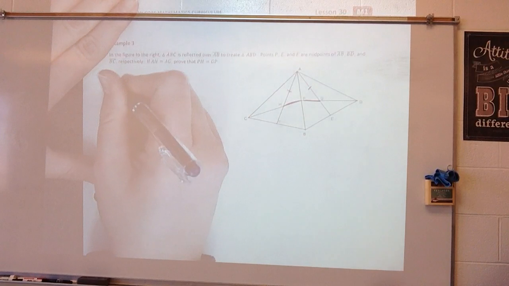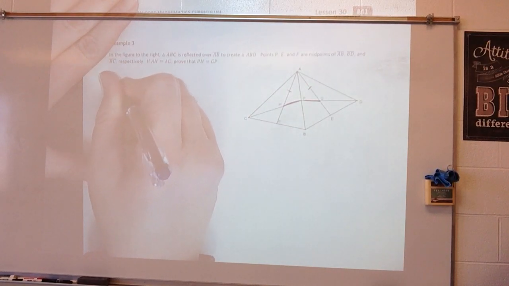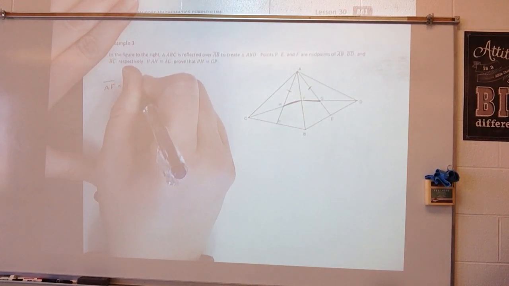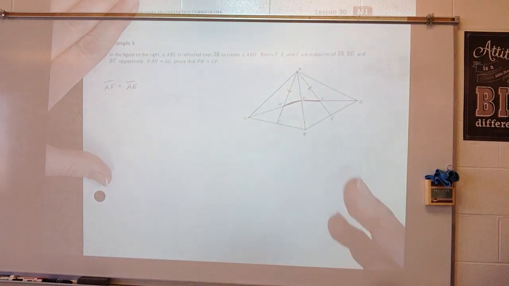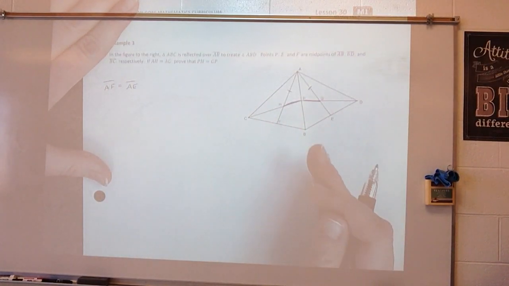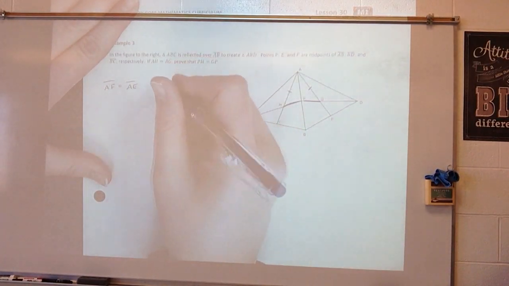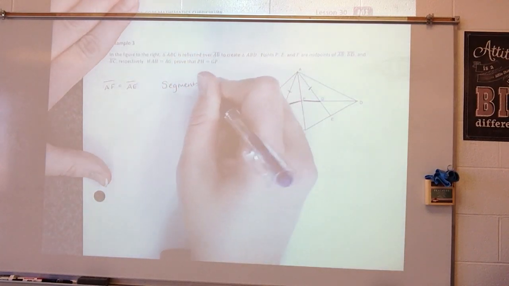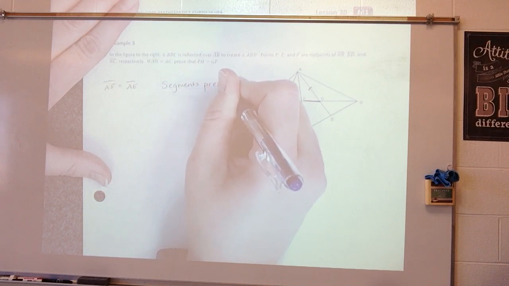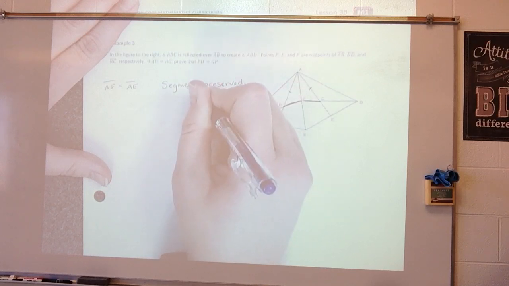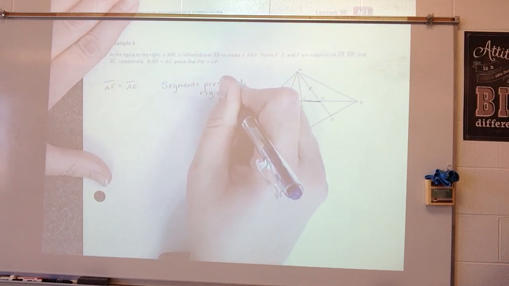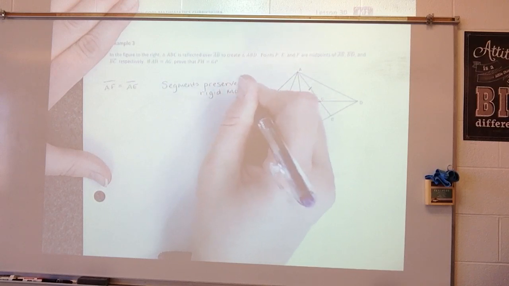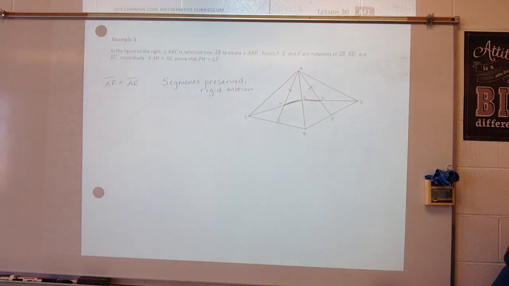I know that AF is equal to AE because in rigid motions, segments are preserved. That was one of the things we first learned about when we do reflections and rotations.